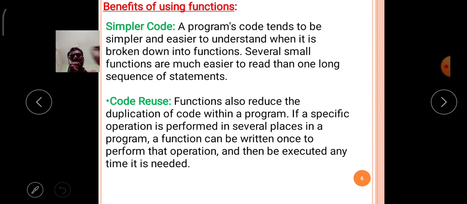With the help of a function concept, simply you will write a function. That function name is adding of two numbers.